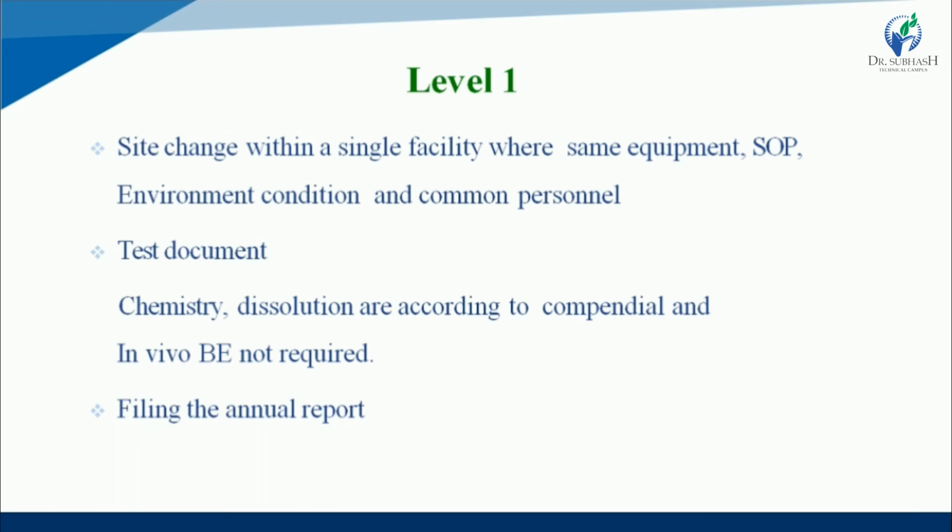Site change within a single facility where same equipment, SOP, meaning standard operating procedure, environmental condition and common personnel. So site change within a single facility, like same equipment is present, standard operating procedure is the same, environmental condition and common personnel.